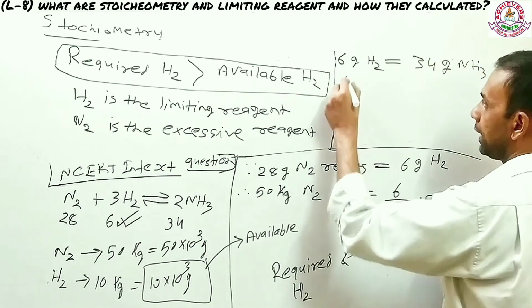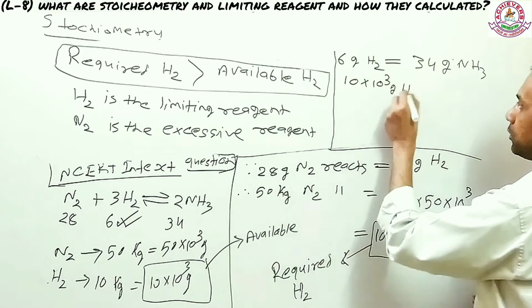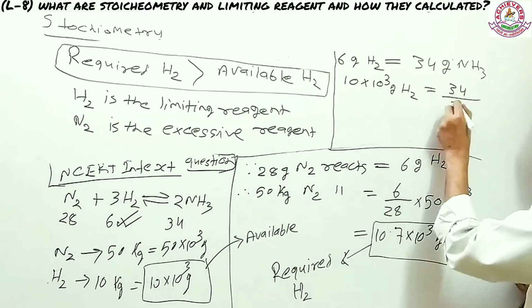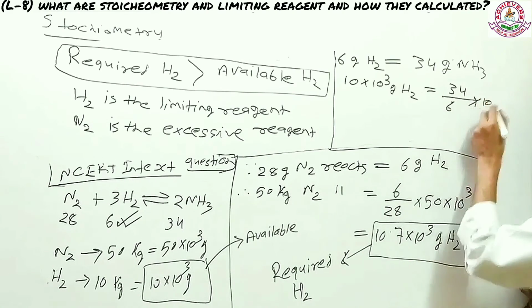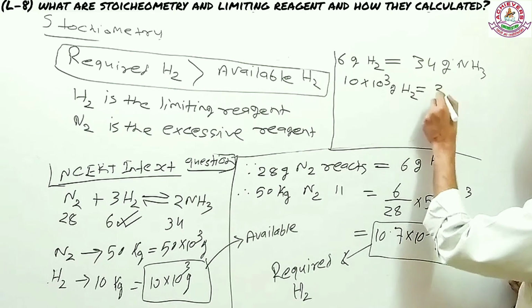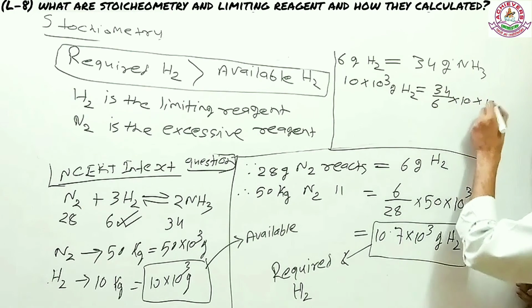Therefore, 10 into 10 to the power 3 gram hydrogen will produce 34 divided by 6 into 10 into 10 to the power 3.